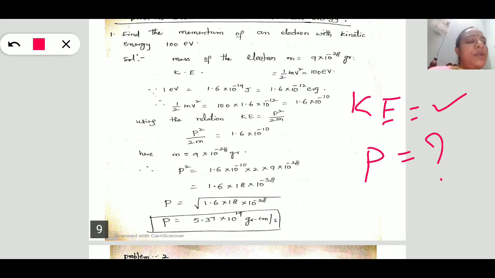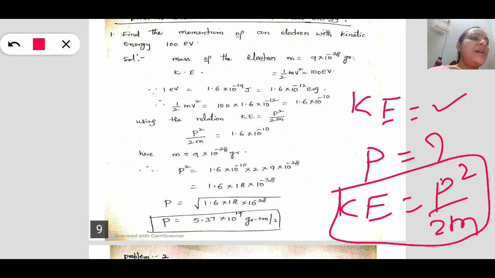So to solve this problem, we have to use the relation between kinetic energy and momentum, that is KE is equal to p square by 2m. By using this formula, we can solve. These are the steps of how to solve the problem. Let us see what is given and convert those values into the same units. The mass of the electron is 9.1 into 10 to the power minus 28 grams actually, but on average we are considering 9 into 10 to the power minus 28 grams.